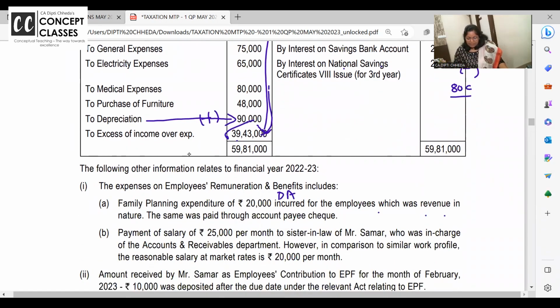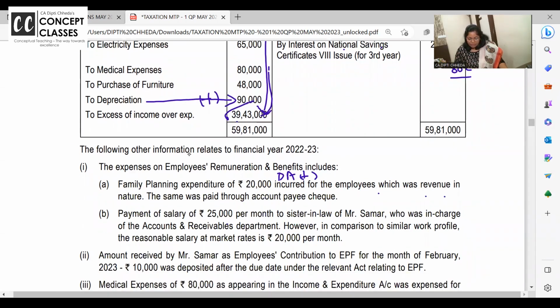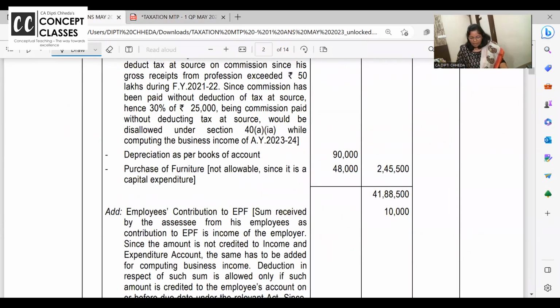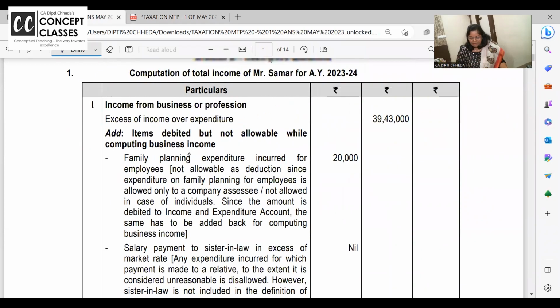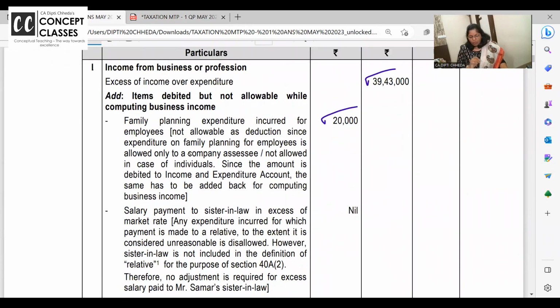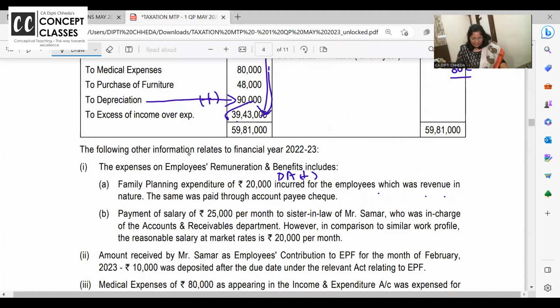So family planning expenses are disallowed, so add back. Payment of salary 25,000. I'm not going to shift again and again. Like I can actually shift also, but उसमें ना बहुत time जाएगा. एक minute. This is our business income. So see, 3943 family planning expense added back because it is not allowed. We can go and read one and tick one, but it will be time consuming. So I'm just discussing this one separately. मैं आपसे डिस्कस कर लेती हूँ पूरा.